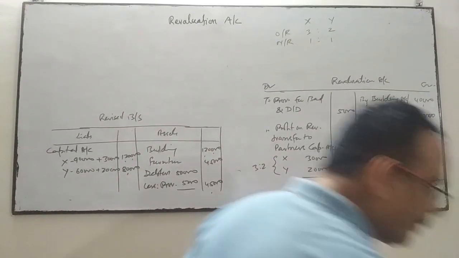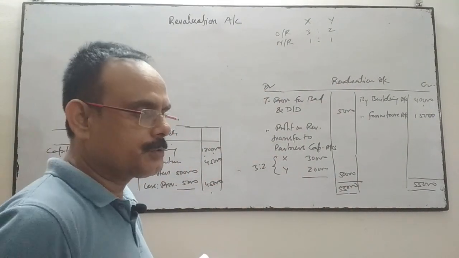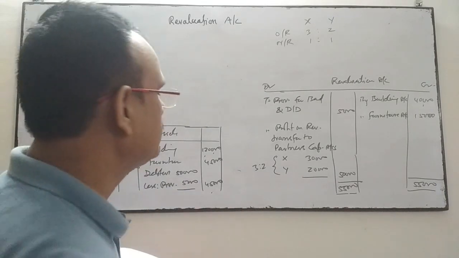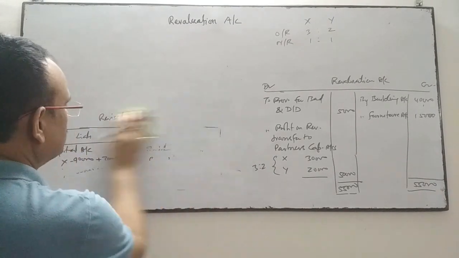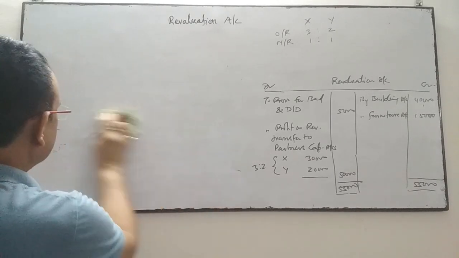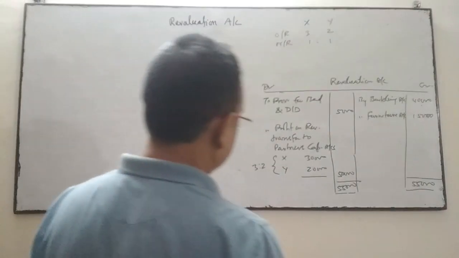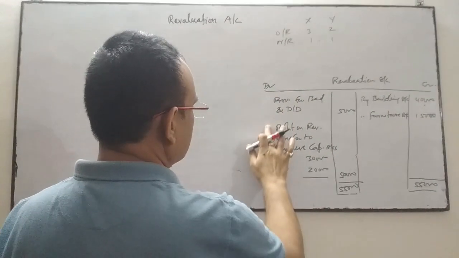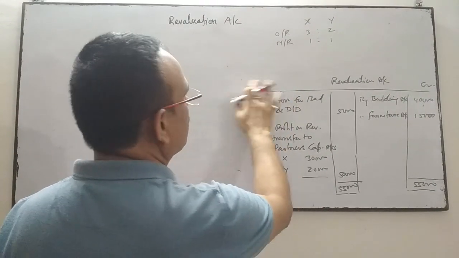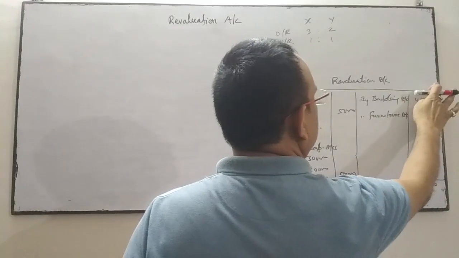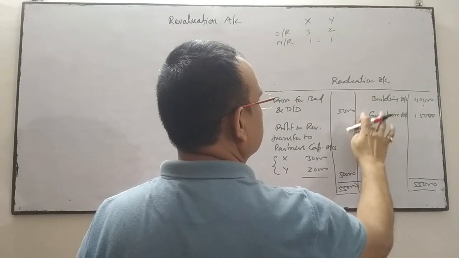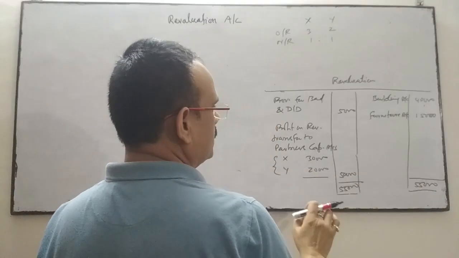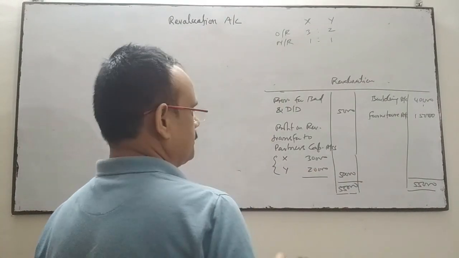But if we don't want to change the value of assets and liabilities in the new balance sheet, then what will we do? We'll do the treatment directly. We just prepare the revaluation, but not the account, only to know the difference.